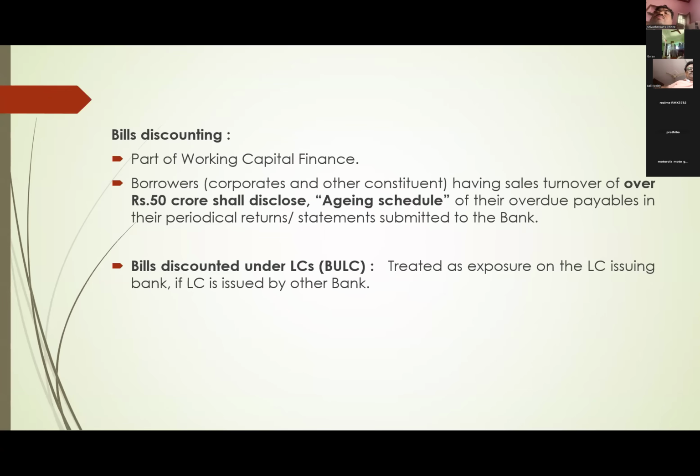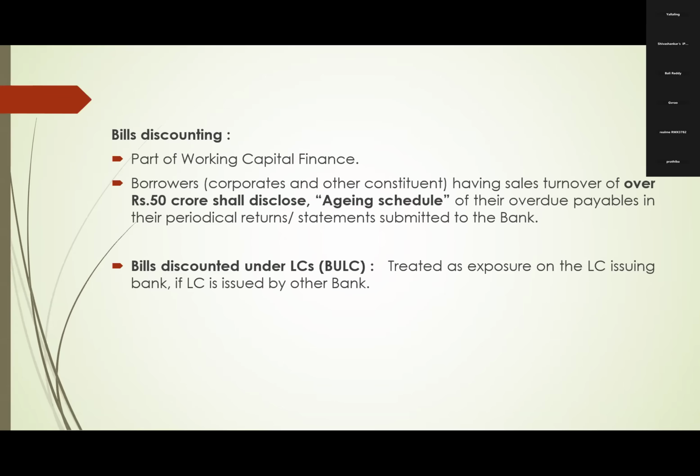And bills discounting under LC, BULC we call it, is treated as exposure on the LC issuing bank. Normally, if you are giving a loan to a borrower, it is exposure on the borrower and risk weight will be calculated based on the rating of the borrower. But if you are discounting bills under an LC issued by some other bank, and it is not realized on due date, we will invoke it from the bank and the bank will pay.